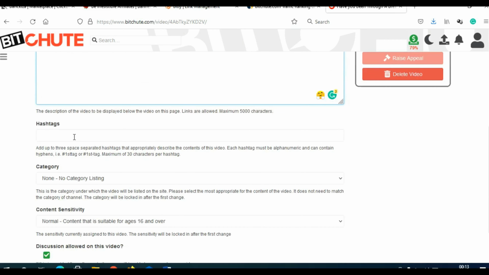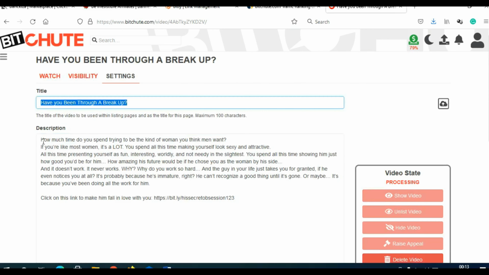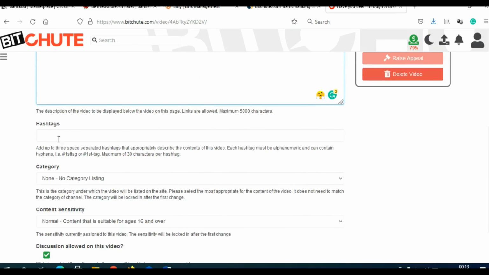Now we can actually add hashtags. Your main keyword should be in the title and also in the description. That will help you with the optimization, but you also need to add hashtags in order to help you additionally to rank on their search results. So I will add hashtag relationship in this case, and also hashtag breakup. And that's it for now. You will obviously add more hashtags, and those hashtags should be related to your main keyword.